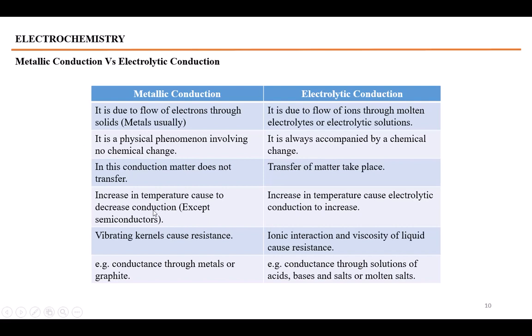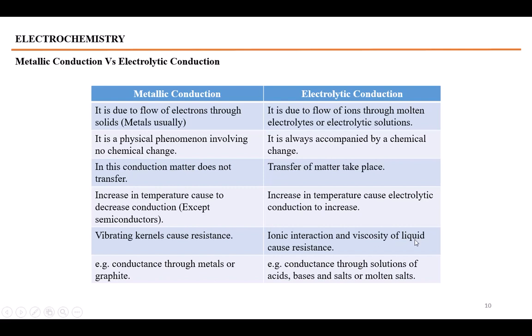Increase in temperature causes the movement of the electrons to become lower in metals, metallic conduction. Actually, in metallic conduction, increase in temperature causes the resistance to increase, while in case of electrolytic conduction, increase in temperature increases the conduction, decreases resistance. Vibrating kernels cause resistance. What are vibrating kernels? The atoms in the metal cause the resistance, they collide with the electrons moving through the metals.